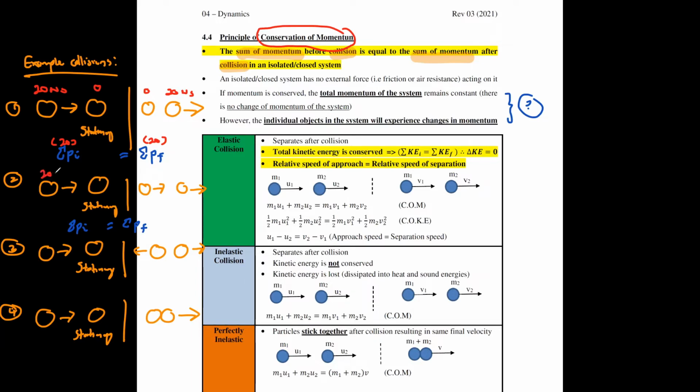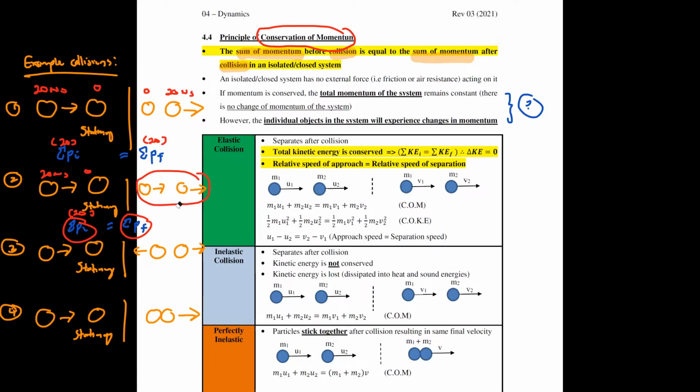Okay, so the same will also go for the second example. If I tell you that the sum of initial momentum must be equal to the sum of the final momentum, the total momentum must be conserved before and after collision. If this one is 20 Newton second and this one is 0, the initial momentum is 20. And then here, both objects are moving, but the sum of the final momentum must be the same as the sum of the initial momentum. Since the sum of the initial momentum is 20, the sum of the final momentum must also be 20.